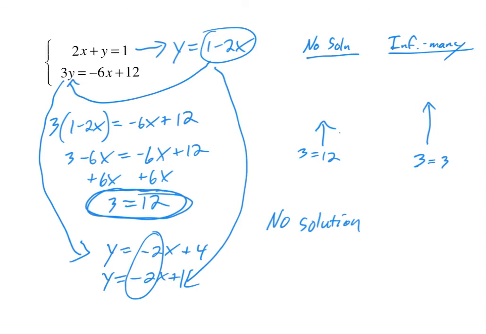So anytime you end up with a true numeric statement, then you've got infinitely many solutions. So true numeric statement, you've got infinitely many solutions. If you come up with a false numeric statement, that means there's no solution.